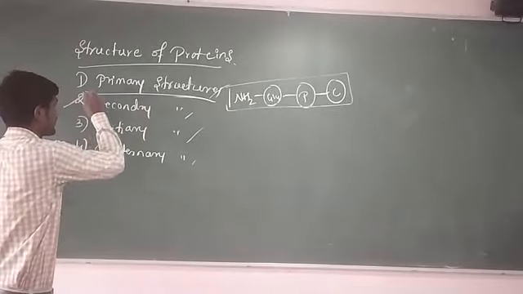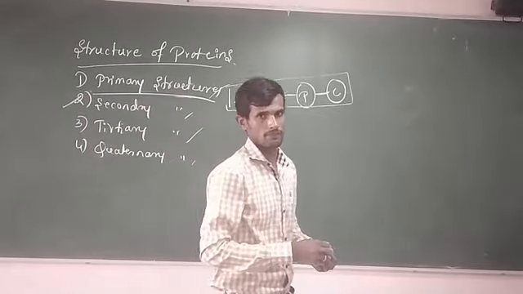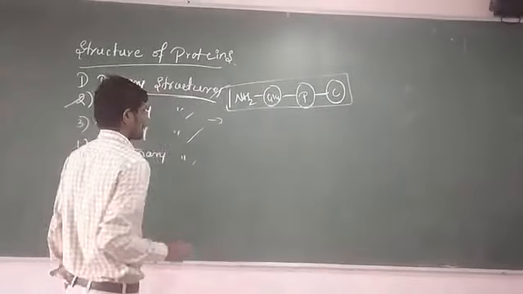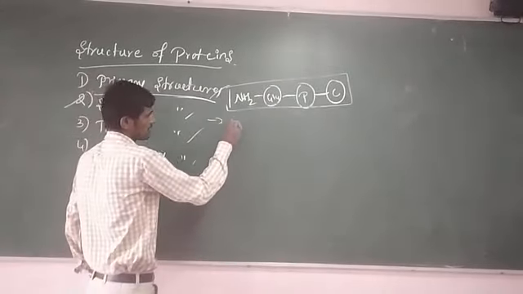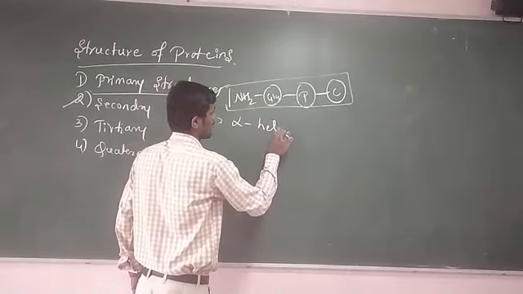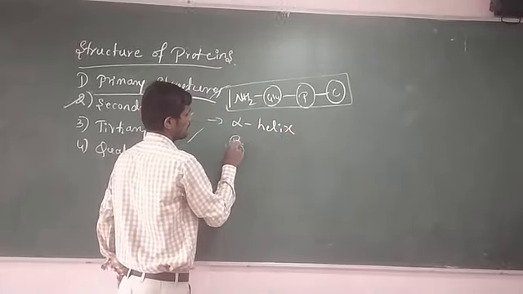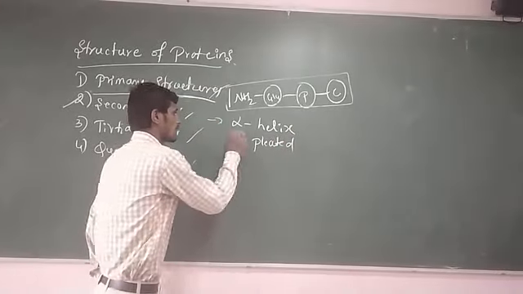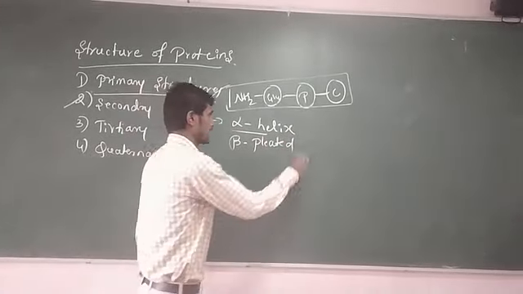Next, the second point, secondary protein structures. There are 2 types of structures: one is alpha helix and another one is beta pleated.